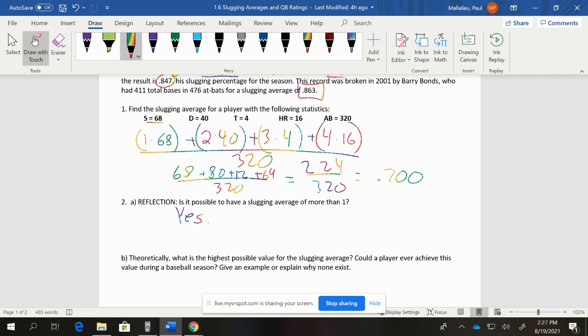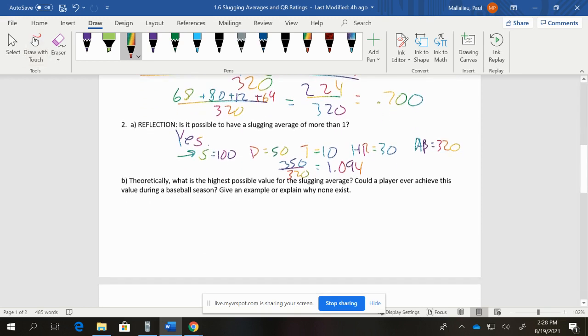An example that I wrote down is, say you had 100 singles, 50 doubles, 10 triples, and 30 home runs, and the at-bats was 320. This is just an example to show whether it's possible. So that would be 350 as your total over 320. Anything over the total number of at-bats is going to give you something above 1, so it's above 100%. It's just not very likely for that to happen, but it is possible.